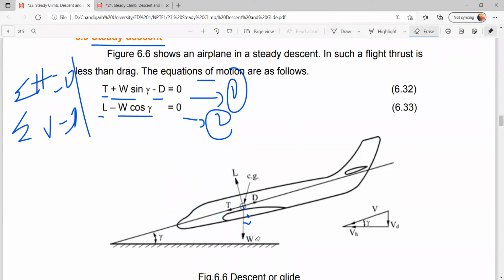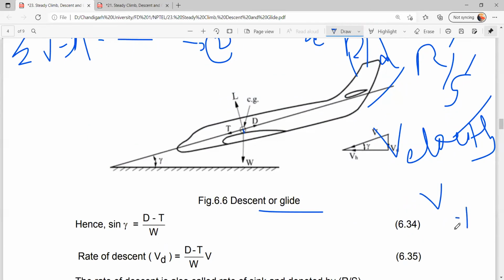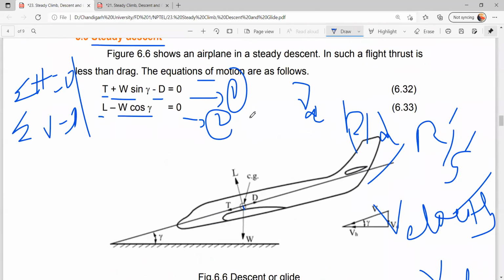So let's see how this could be done, like the calculation of gamma D and R by D. R by D is rate of descent. R by D, R by S, rate of sink. Both are the same. Rate of descent, rate of sink, velocity of descent, VD. All these parameters are the same. The author has different notations.